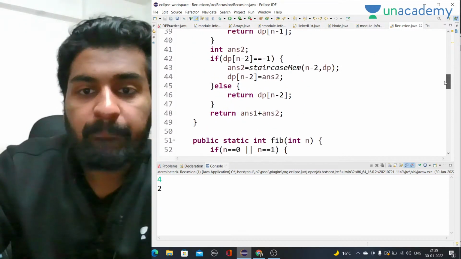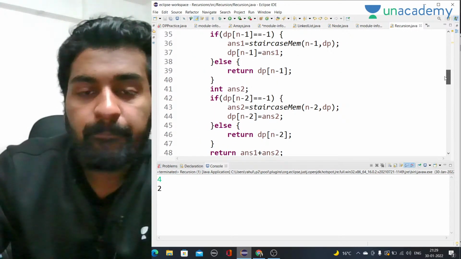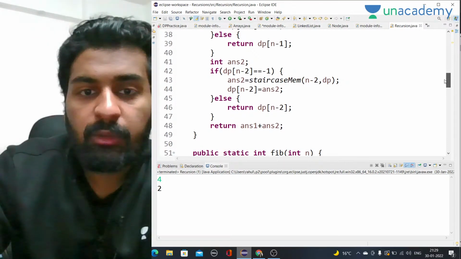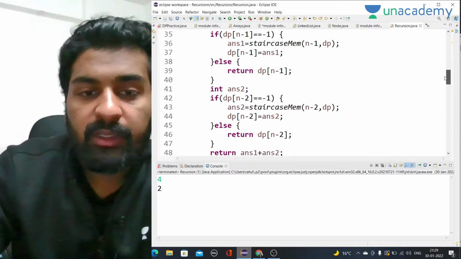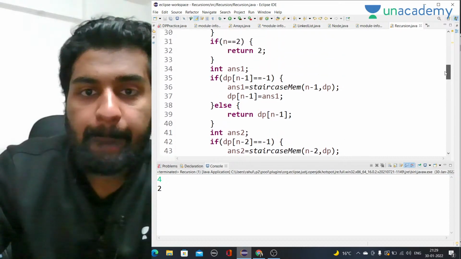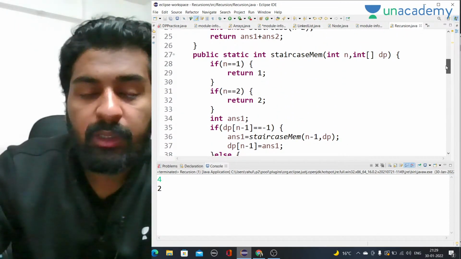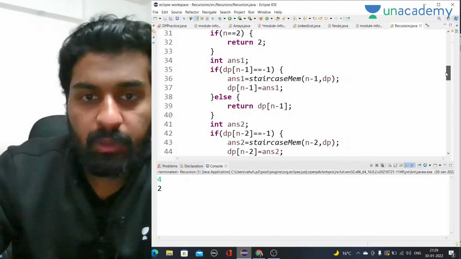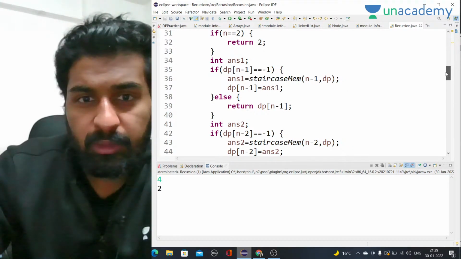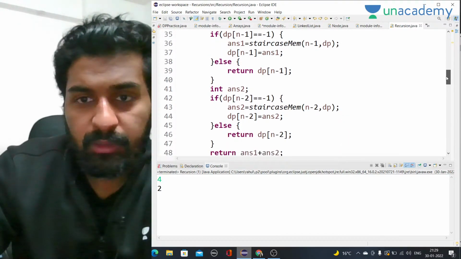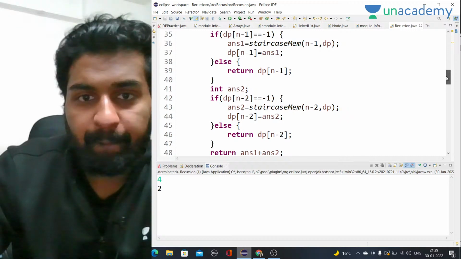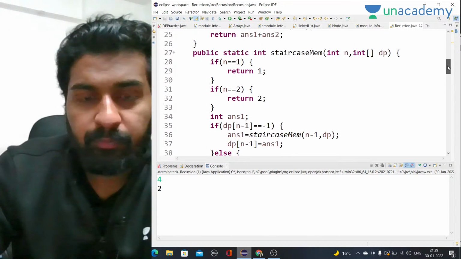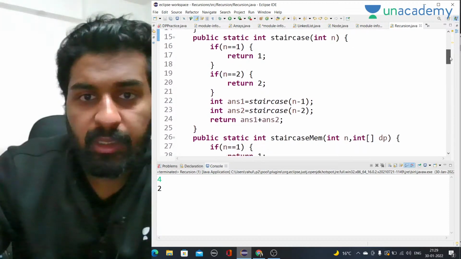Staircase memoization, we have to take the sum of answer 1 and answer 2, and the base cases are for n equal to 1 we return 1, for n equal to 2 we return 2. Answer 1 is dp of n minus 1. This seems okay to me, but what is the issue here? So here n is equal to 1.